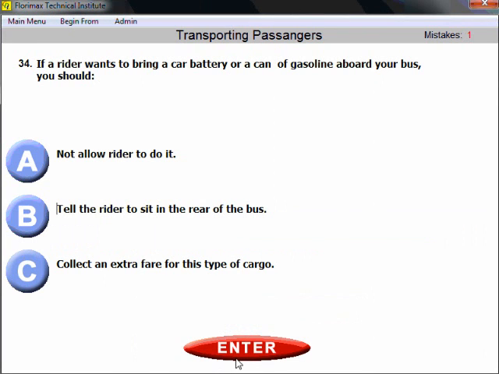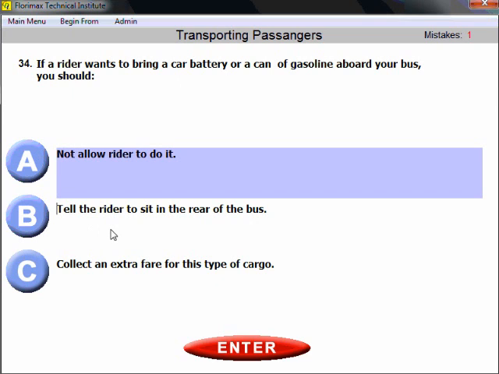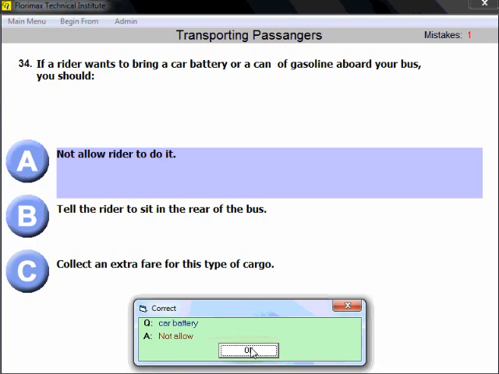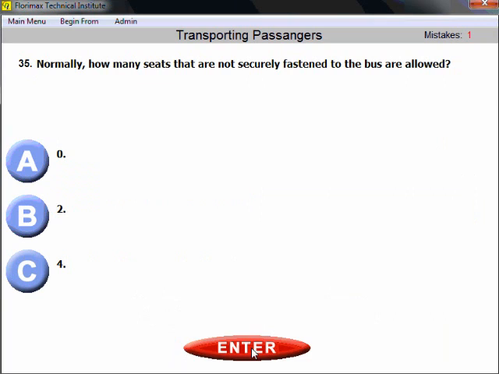Okay. Question number 34. If a rider wants to bring a car battery or a can of gasoline aboard your bus, you should? Answer is really obvious. You should not allow a rider to do it. It's not allowed. It's irritating material. It's a kind of material which is not allowed to be carried on a bus at all. You should not allow a rider to bring a car battery on the bus.